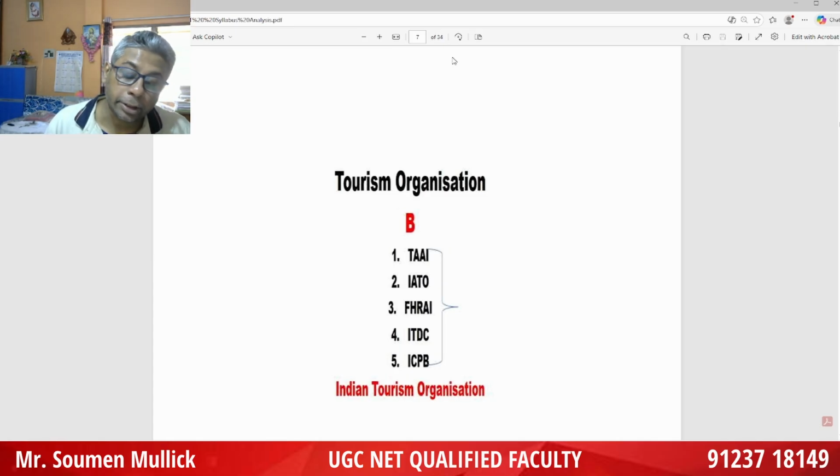Another important thing you have to remember is consumer protection law in tourism, 1986. The Consumer Protection Act was enacted in 1986. Consumer protection covers goods and services, with application in the tourism field. Passport, travel document: the Passport Act started in 1967 for citizens of India. The Tourism Bill of Rights and Tourist Code was adopted in 1985.